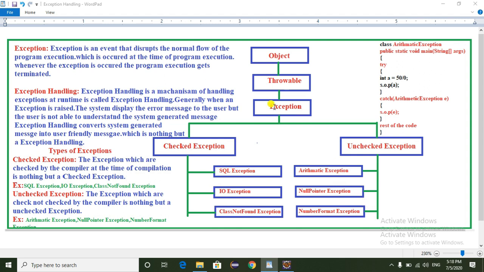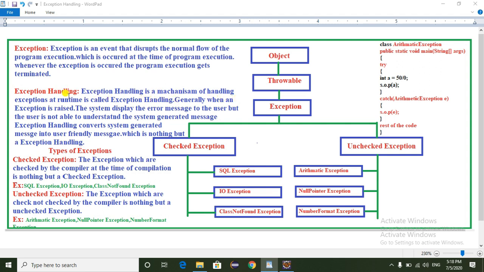Coming to the exception, what is exception? Exception is an event that disturbs the normal flow of the program. Exception occurs at the time of program execution. Whenever the exception occurs, the program execution gets terminated immediately. So what is exception handling? Exception handling is a mechanism of handling the exception at runtime.